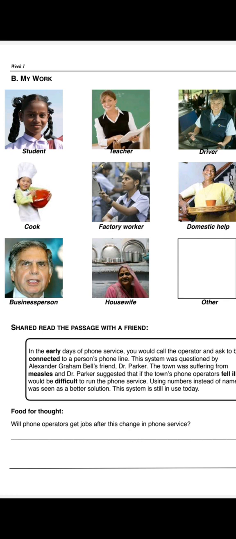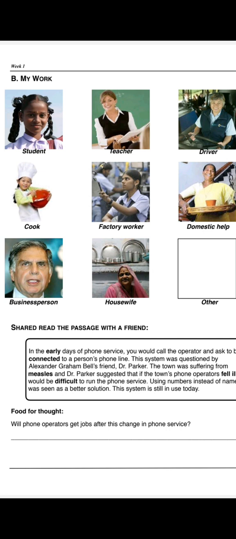Most of the time, domestic helpers are female. We can't describe students as male or female because they are equal. Drivers are most of the time male, and teachers can be female or male. Sometimes teachers are female, and sometimes male. Students are sometimes male and sometimes female. Drivers are rarely female, most of the time male.